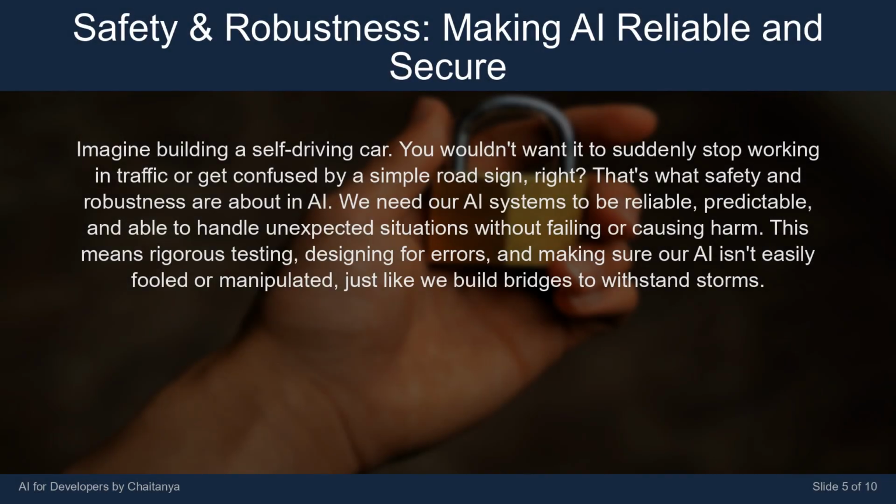Imagine building a self-driving car. You wouldn't want it to suddenly stop working in traffic or get confused by a simple road sign, right? That's what safety and robustness are about in AI. We need our AI systems to be reliable, predictable, and able to handle unexpected situations without failing or causing harm. This means rigorous testing, designing for errors, and making sure our AI isn't easily fooled or manipulated, just like we build bridges to withstand storms.